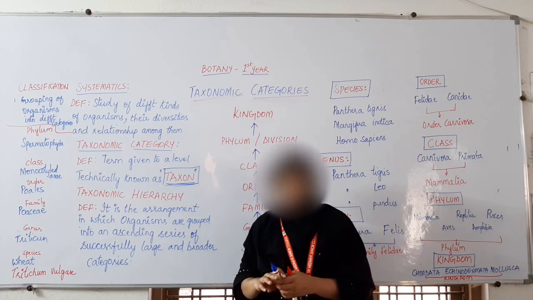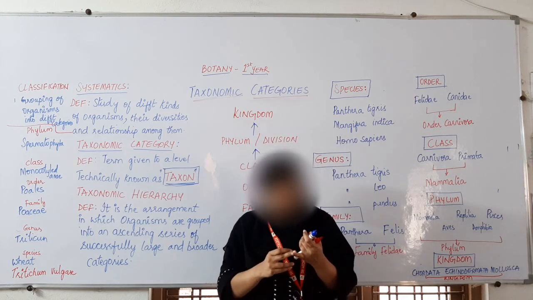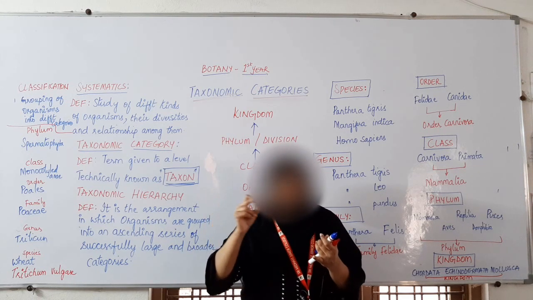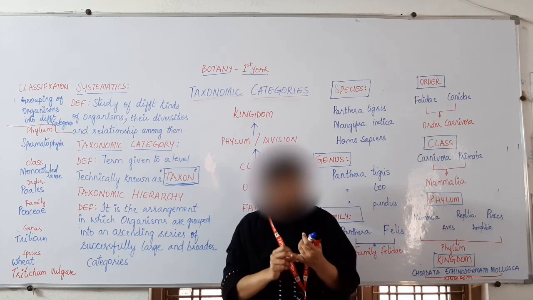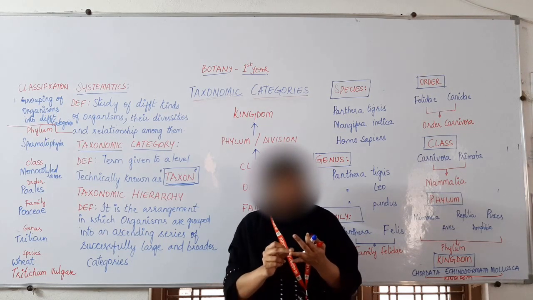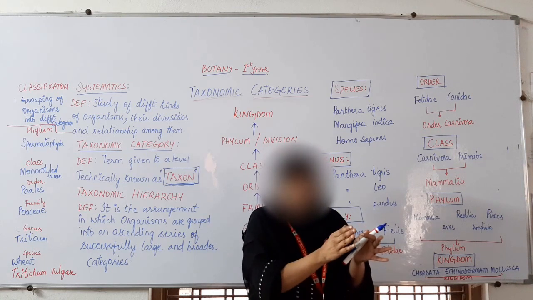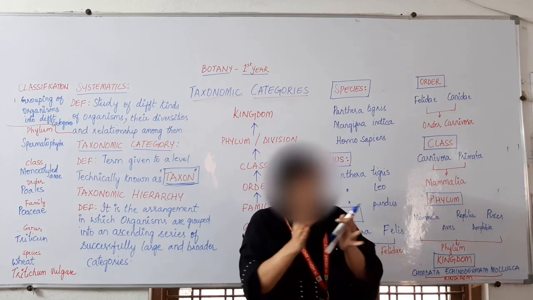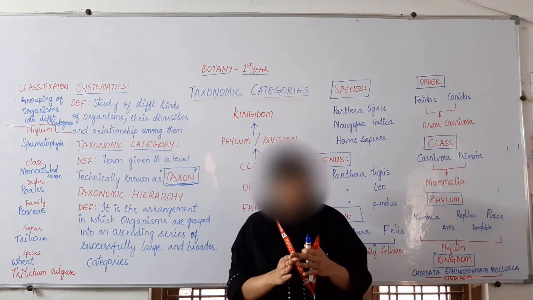Now, plant is a taxon, wheat is a taxon, rice is a taxon, cat is one taxon, dog is one group of organisms, that is one taxon, cow is one taxon.